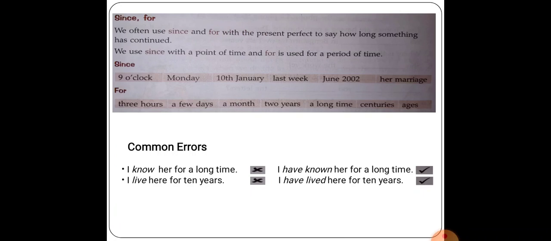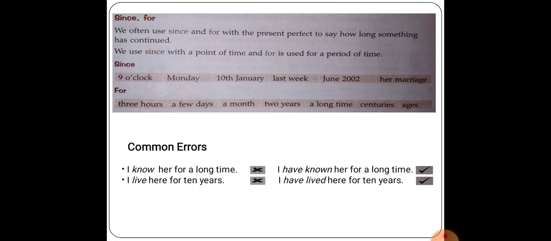We use since with a point of time, and for is used for a period of time. For example, since 9 o'clock, since Monday, since 10th January, since last week. And for is used for 3 hours, for a few days, for a month.